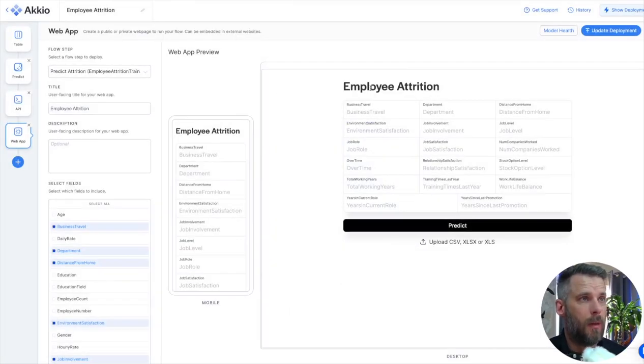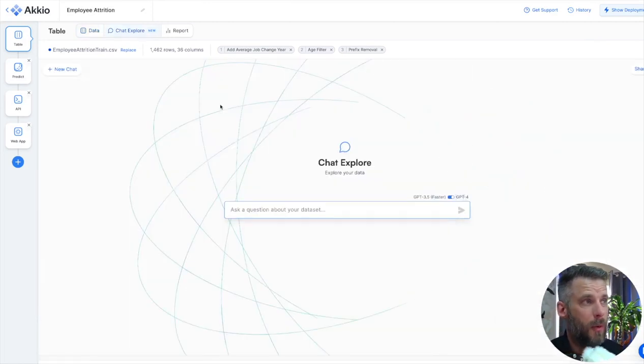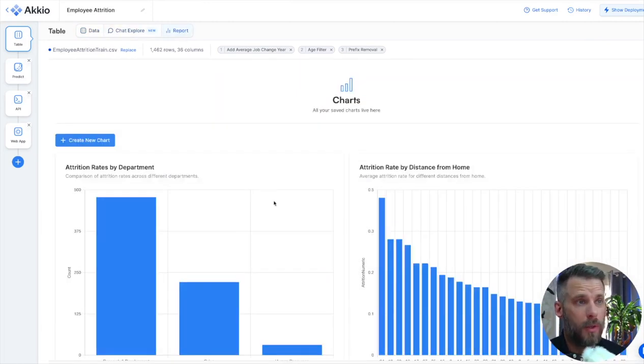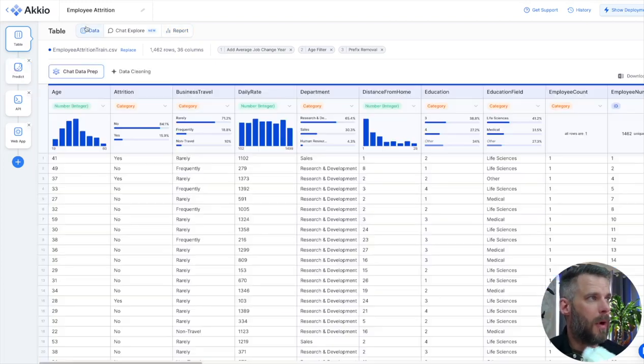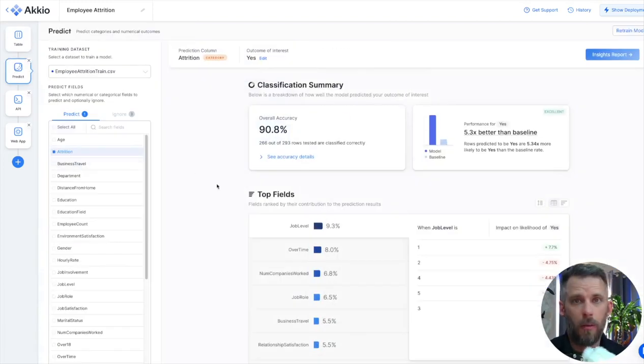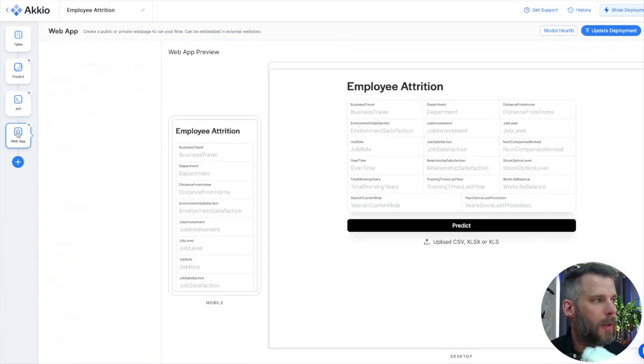So just to recap, what we did was we uploaded our data, we manipulated the data, we cleaned it, we created a couple other fields, we removed some rows, that sort of thing. Then we went through and created a couple of reports. They're not the best, but I did some pretty neat stuff where I asked it, hey, what should I be looking at in this data? It told me what to look at, and I explored. I should have spent more time on that if this was really what I was doing for my work. Once we got the data the way we wanted it, we came to predict, and we created a model. We said, hey, this is good enough. We think there's some stuff we could work on with identifying the people that are likely to leave, but we could work on that in the future, maybe ignoring some more fields. Then we deployed our API, and we deployed our web app.